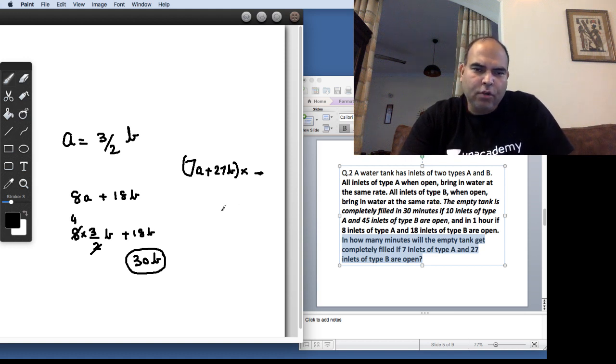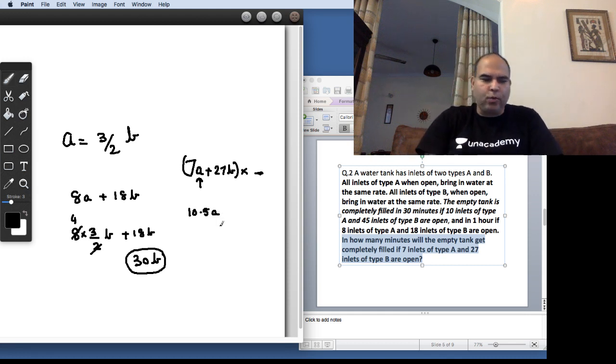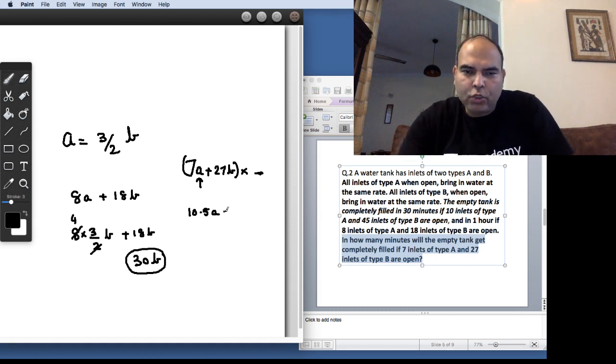So the obvious thing to do is replace this A by 3 by 2B. So this will become 10.5B plus 27B into the time has to be equal to 30B.